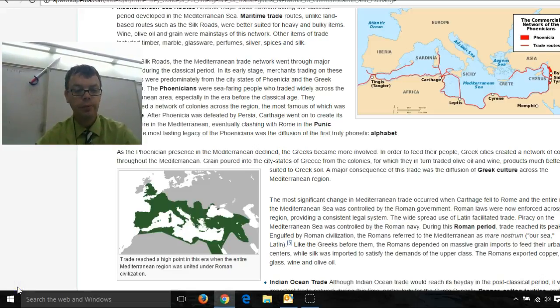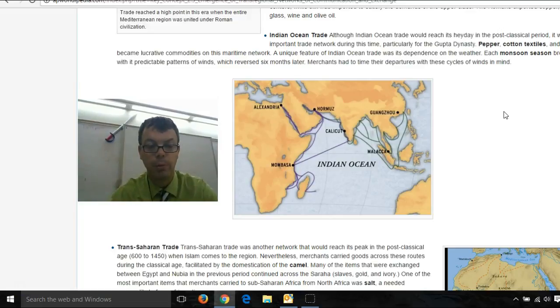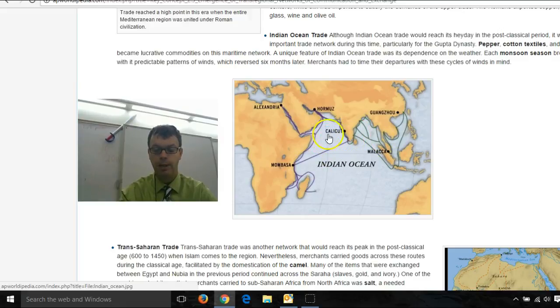Our next word is maritime trade. Maritime trade just means trade by the sea. Maritime trade was very important in the Mediterranean trade route, but also will become extremely important in the Indian Ocean trade route. Now, the Indian Ocean trade route will become a bigger deal in the post-classical era, but it begins to develop, and we're starting to see that there are trade routes that can happen over the sea.